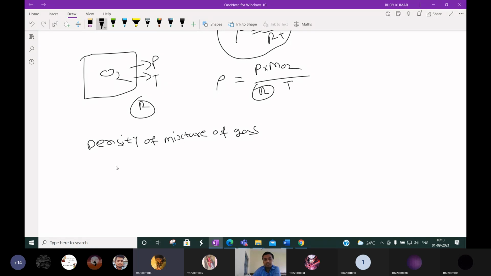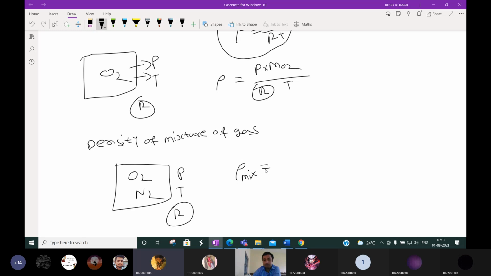Density of a mixture of gases. Suppose two gases are there, O2 and N2. The total pressure is P and the total temperature is T, and R is also constant. These two gases will give one pressure and one temperature. And how to calculate this density of the mixture?